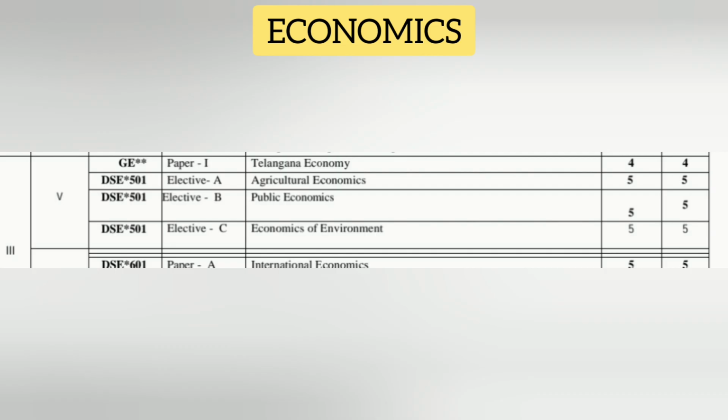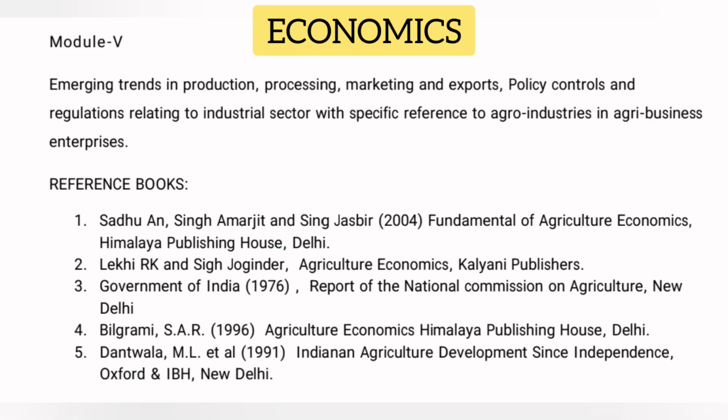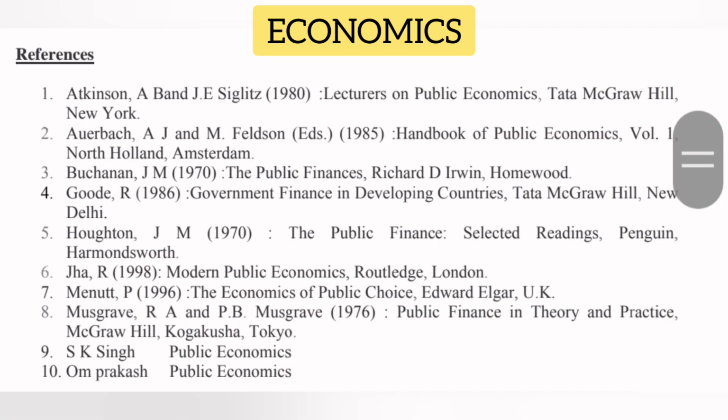Next, we have an elective subject. We have 3 options. Out of these 3 you can select any one subject. Subject names: Agriculture Economics, second one Public Economics, third one Economics of Environment. Total 5 classes you have per week and 5 credits for this subject. If you pass this subject you will get those credits, and total marks for this subject are 100, with 80 for semester exams and 20 for internal exams. Exam duration is 3 hours.